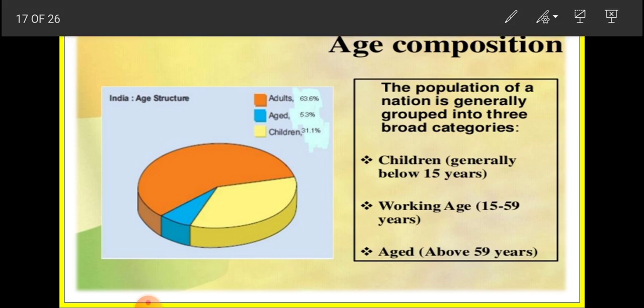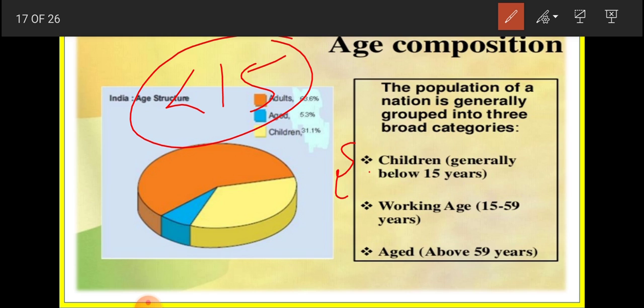So if we talk about children, below 15 years the population is considered as children. All of you know that this population section is unproductive. The people below 15 years are considered the dependent sector of the population. Why are they considered a dependent section? Because they do not produce anything, they are not participating in the development of the economy. So this age group is considered unproductive, and it has no economic benefit.